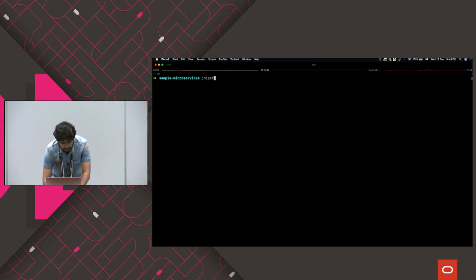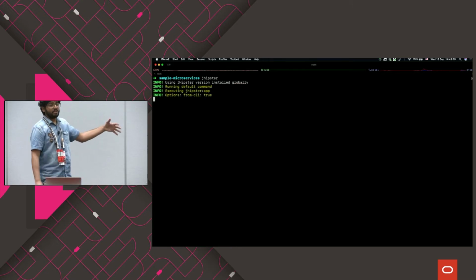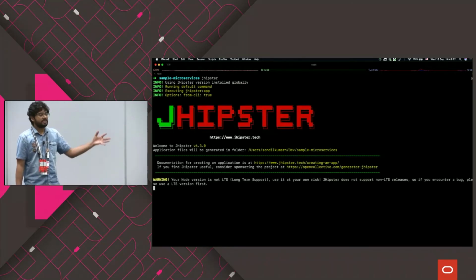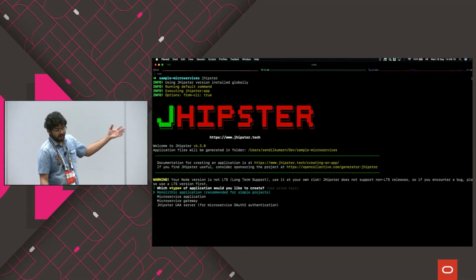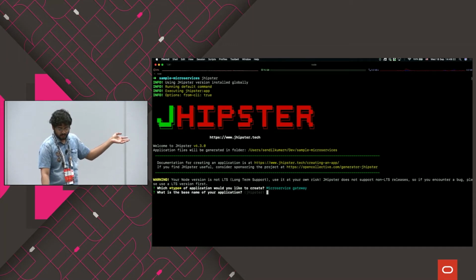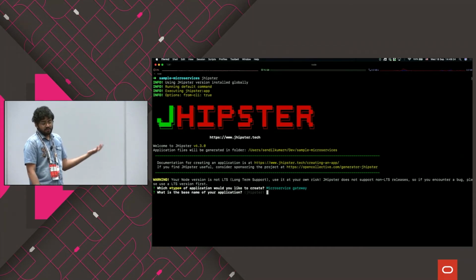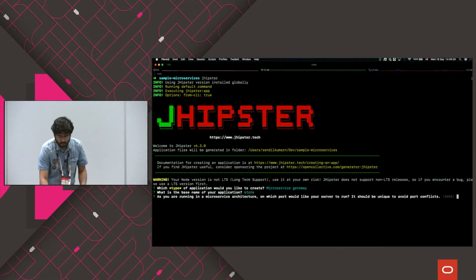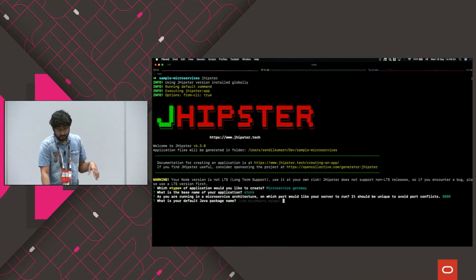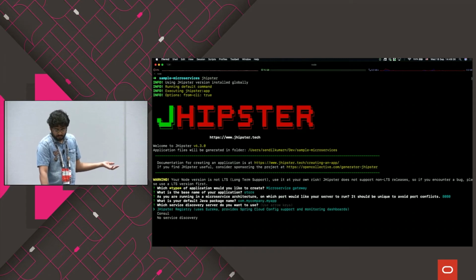Okay. So if you want to generate it from your application, this is how the interface will look like. You just type in the JHipster command, and it asks you a question, what kind of application that you want to use. For example, if you say a gateway application, just click on the gateway. And then it asks for the base name of your application. In our case, it should be store. And it asks in which port your application should run. I'm going to choose the default value, 8080 here, and the Java package name.